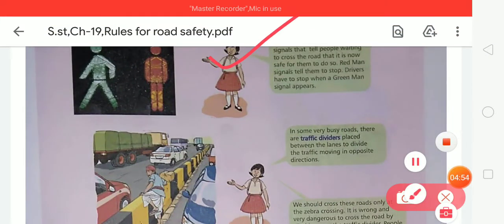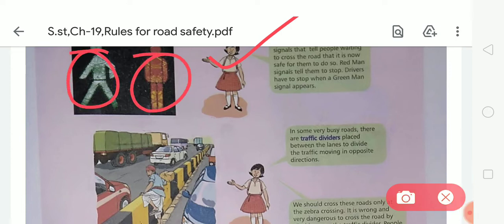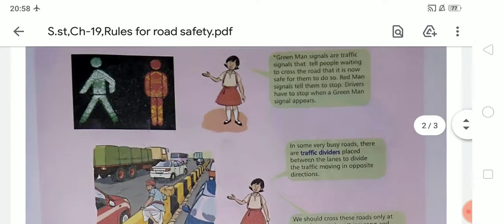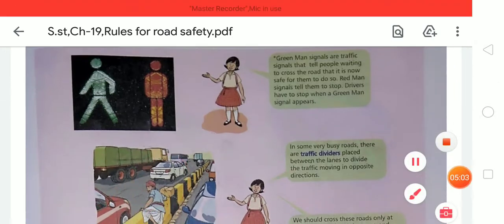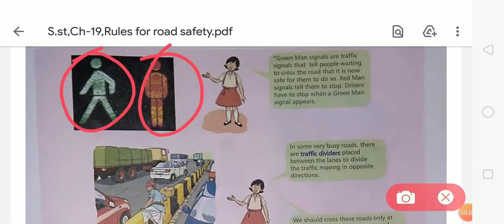Here you can see this is the green man signal and this is the red man signal. So what do these signals indicate, the green man signal and the red man signal? Green man signals are traffic signals that tell people waiting to cross the road that it is now safe for them to do so, and red man signals tell them to stop. Drivers have to stop when a green man signal appears.